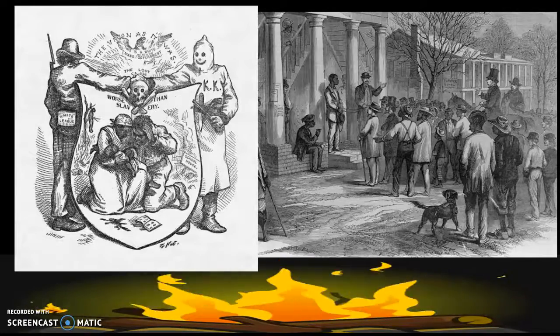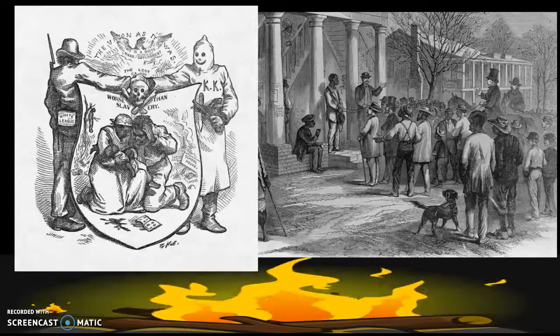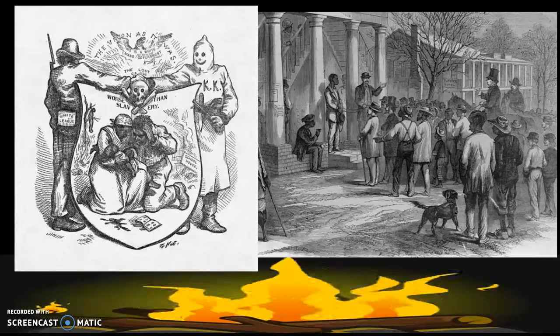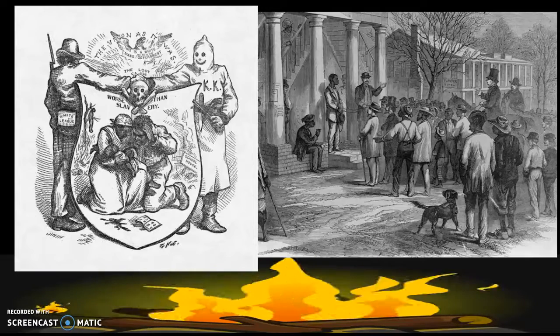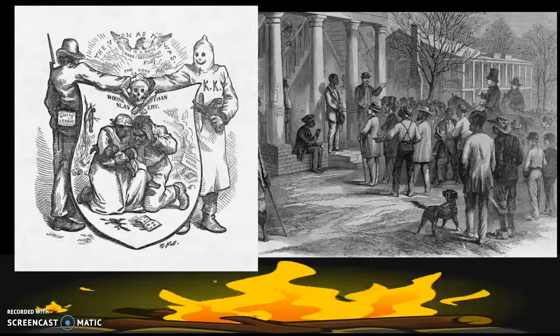This is also when we see the Ku Klux Klan, the KKK, rise to prominence in the South. And what they did was they threatened not only the newly freed African American population, but they also threatened anybody who was supportive of the newly freed slaves, and who were trying to help them out. Even politicians, they would threaten politicians. They would murder people for trying to help freed slaves.